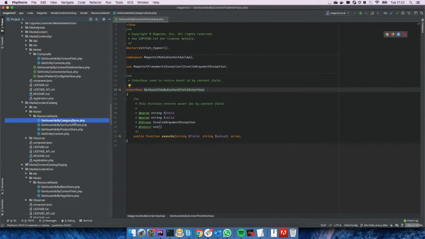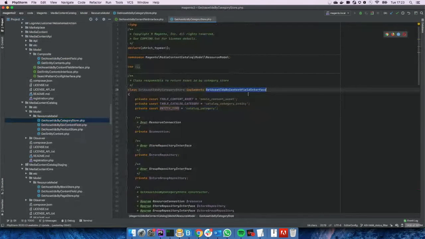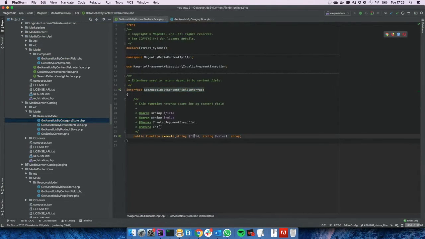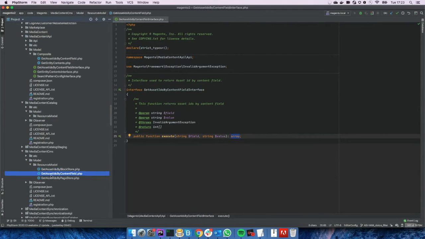As far as store implementation, because as I said, category is assigned to store and product to website, we had to create different implementations. But all of them have the same behavior, which is to receive the field and the value, and return an array. As far as for CMS, same situation here. Store and status for pages and blocks, the store implementation is a little bit different, so we have to separate those. And content field for status is using this implementation.